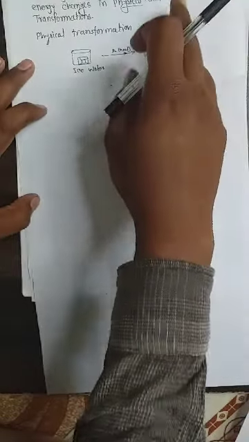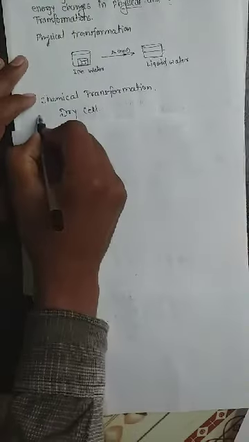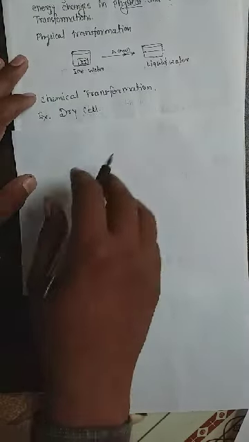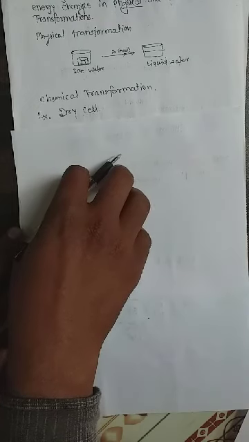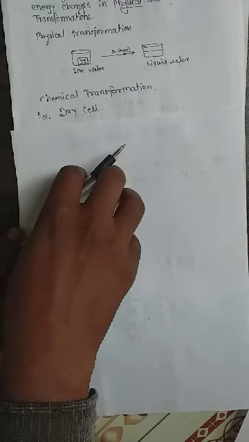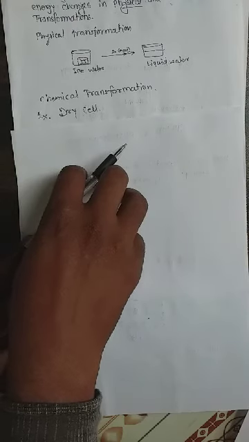For a chemical transformation, an example is a dry cell or pencil cell, which is used daily in home equipment. In the dry cell, chemical energy is converted into electrical energy.